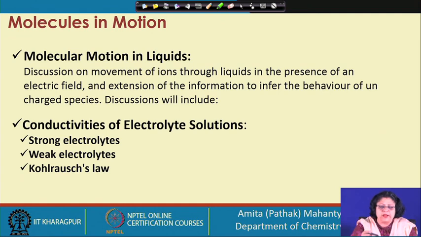So, before that, when we are discussing the ions in the liquid medium or the liquid phase, what we will be looking into is the conductivities of the electrolyte. Electrolyte is a system where you have ions in solution. So, what we will be discussing under this is the strong electrolyte, weak electrolyte, and following that is the Kohlrausch law of independent migration of ions.